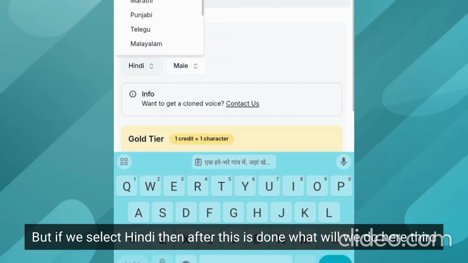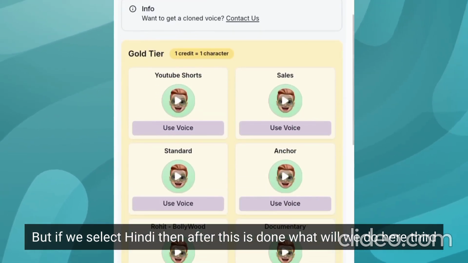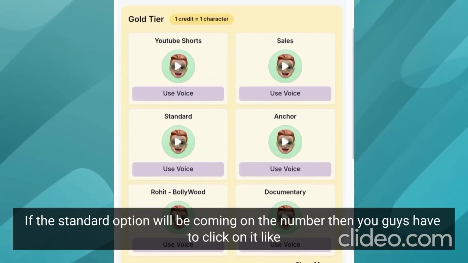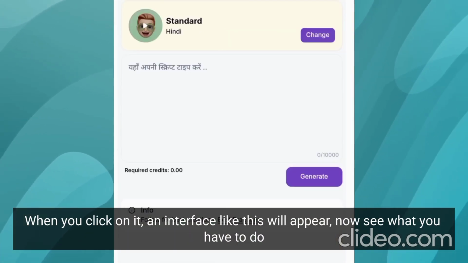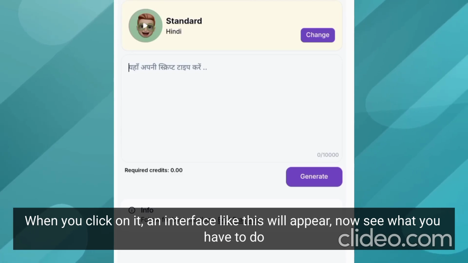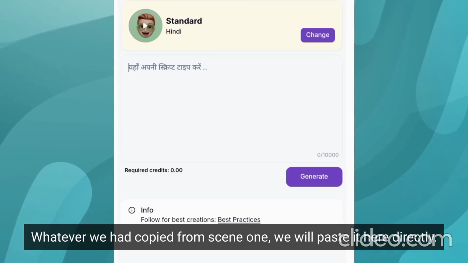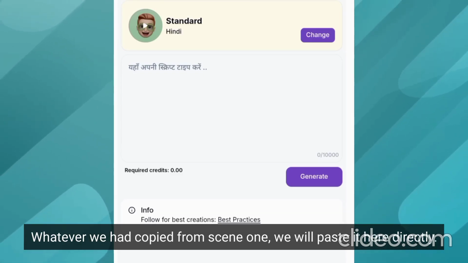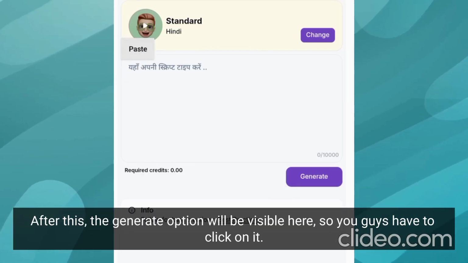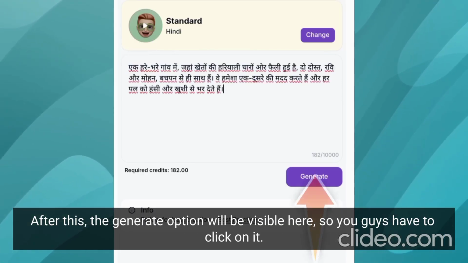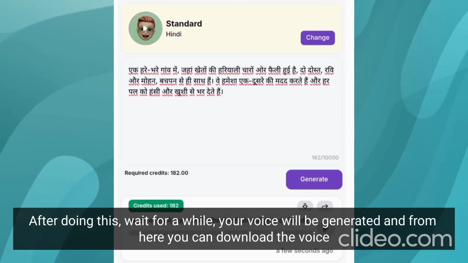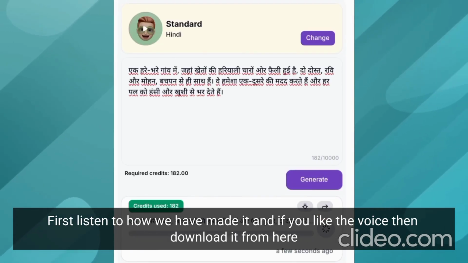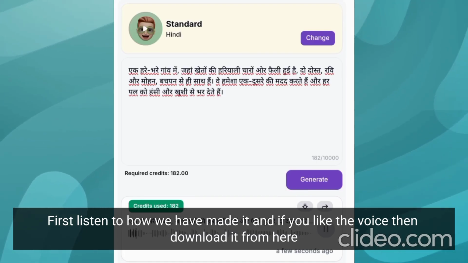If we select Hindi, then after this is done, what will we do here? Third, the standard option will be coming on the number, so you have to click on it. When you click on it, an interface like this will appear. Now see what you have to do. Whatever we had copied from scene 1, we will paste it here directly. After this, the generate option will be visible here, so you have to click on it. After doing this, wait for a while, your voice will be generated, and from here you can download the voice. First listen to how we have made it, and if you like the voice, then download it from here.